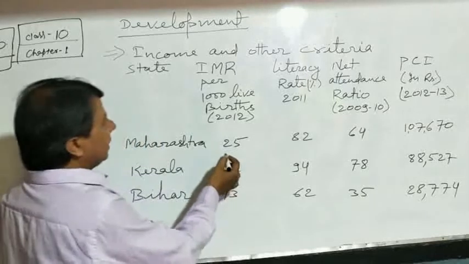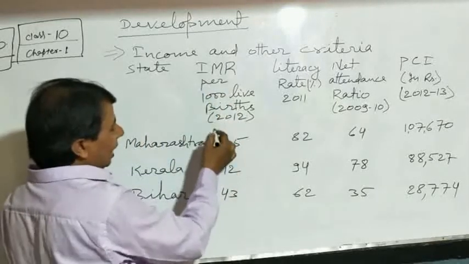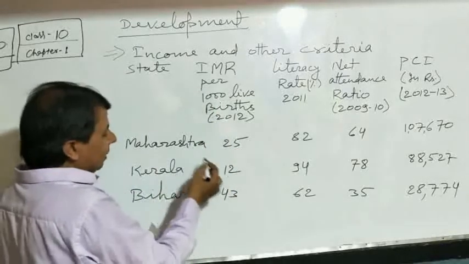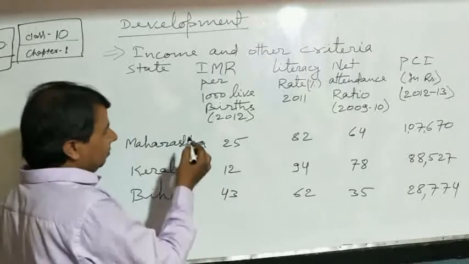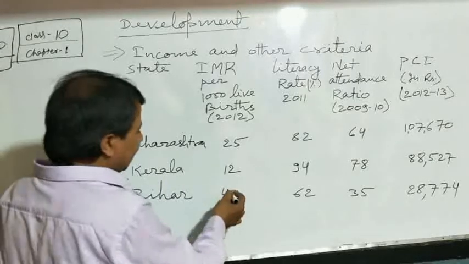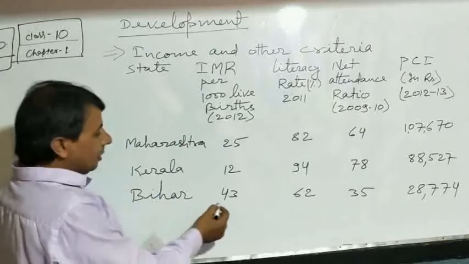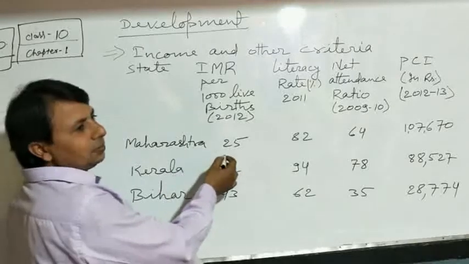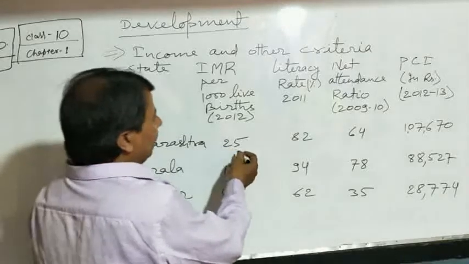When we look at the data of infant mortality rate, this is per 1,000 live births. This is 25 here for Maharashtra, whereas the infant mortality rate in Kerala is 12, and Bihar has an infant mortality rate at the level of 43. Then we can see that the infant mortality rate is highest in Bihar and the lowest in Kerala. And Maharashtra has a moderate figure at 25.